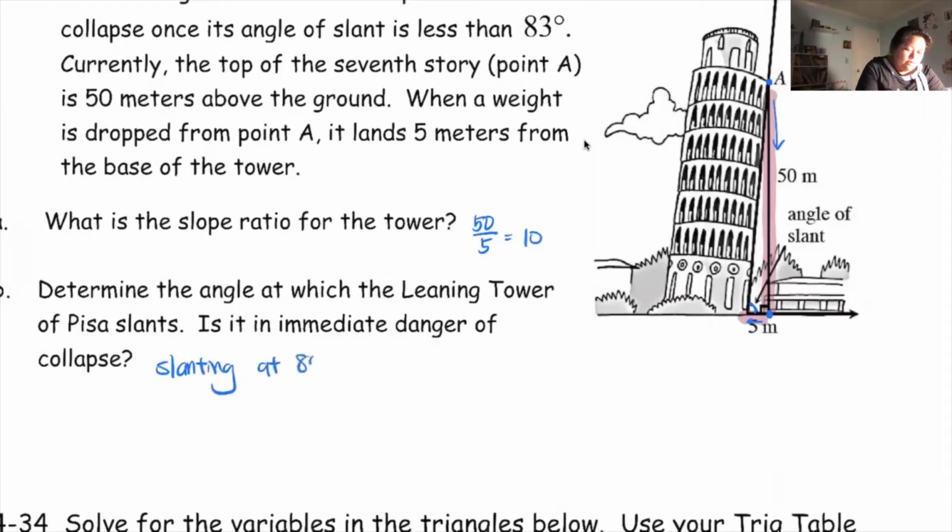So it is slanting at 84 degrees, right? Is it in immediate danger of collapse? Well, it has to be less than 83 to be collapsing, so no. So not in immediate danger. Of course, there are other factors, but right now we're just saying just the angle. Is it in danger of falling?